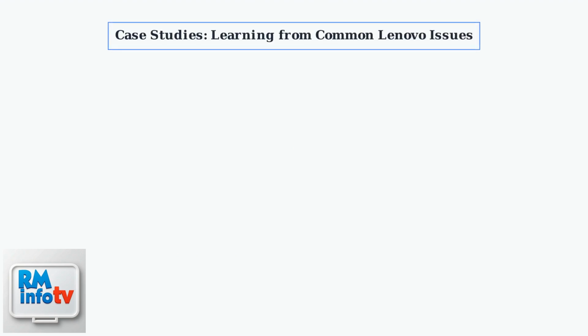Let's examine some real-world case studies to understand common Lenovo black screen issues and how they're typically resolved. In Lenovo Legion gaming laptops, black screens commonly occur after intense gaming sessions. This is usually caused by GPU throttling, where the graphics processor reduces performance to prevent overheating.